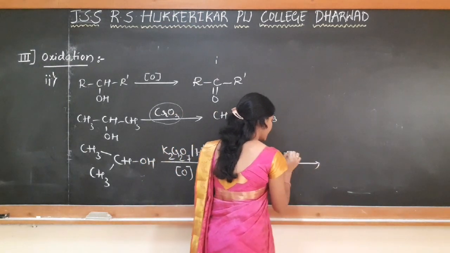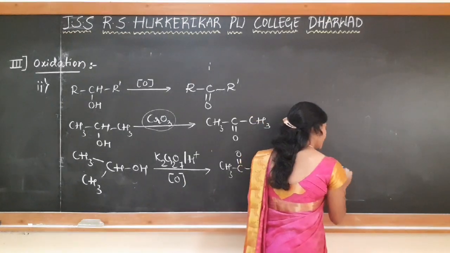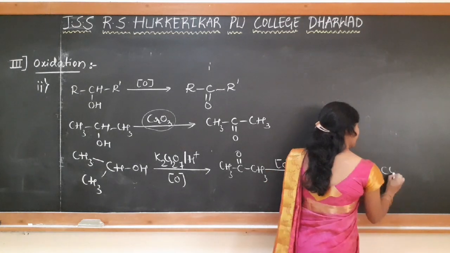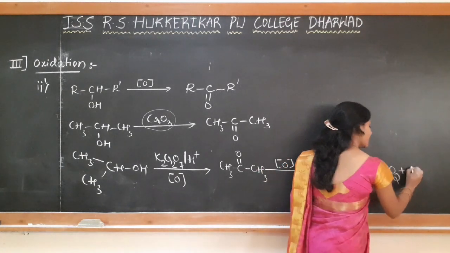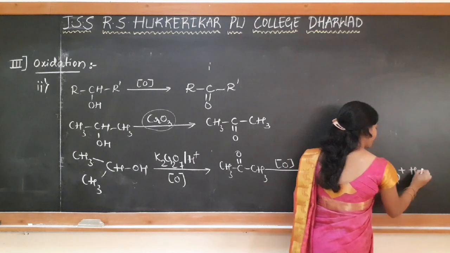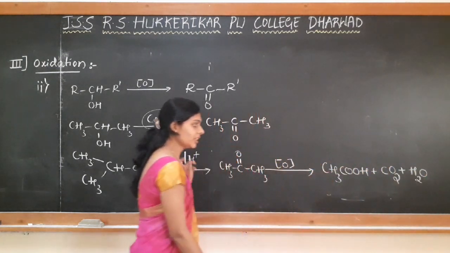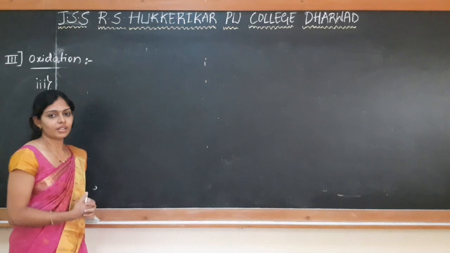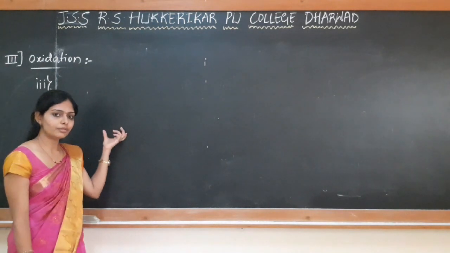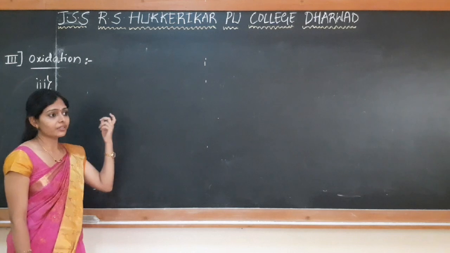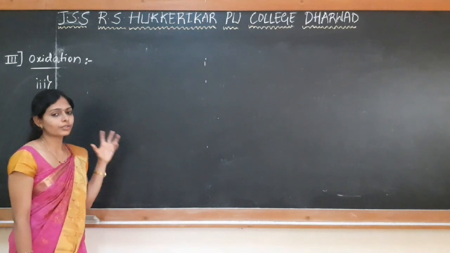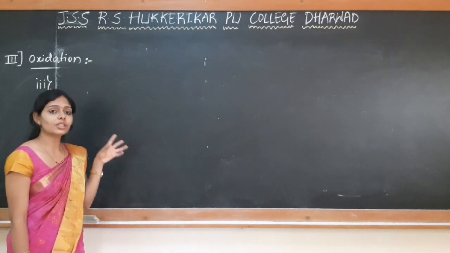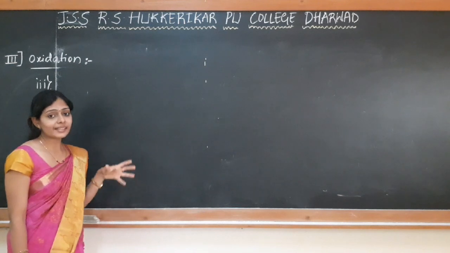Then further this undergoes oxidation in the formation of ethanoic acid and formic acid, but that formic acid, because of the presence of strong oxidizing agent, converts into carbon dioxide and water. Okay, so like this the oxidation takes place. If we take tertiary alcohol instead of primary and secondary, it will not undergo oxidation so easily. Even if we take alkaline KMnO4 also, there is no oxidation. Tertiary alcohol undergoes oxidation only in presence of stronger oxidizing agents, that too in the acidic condition.